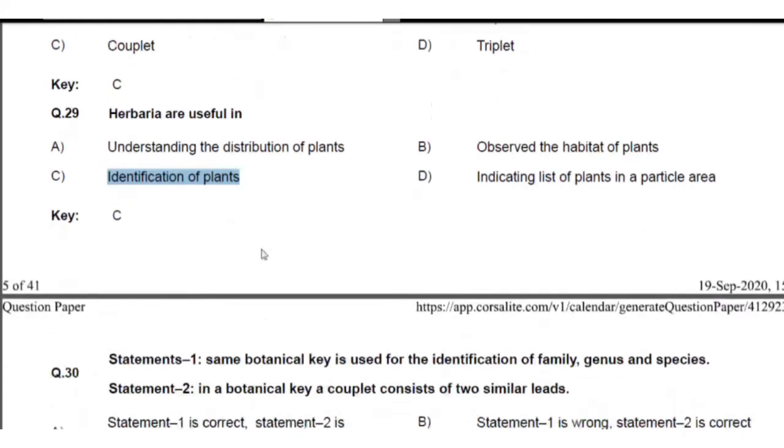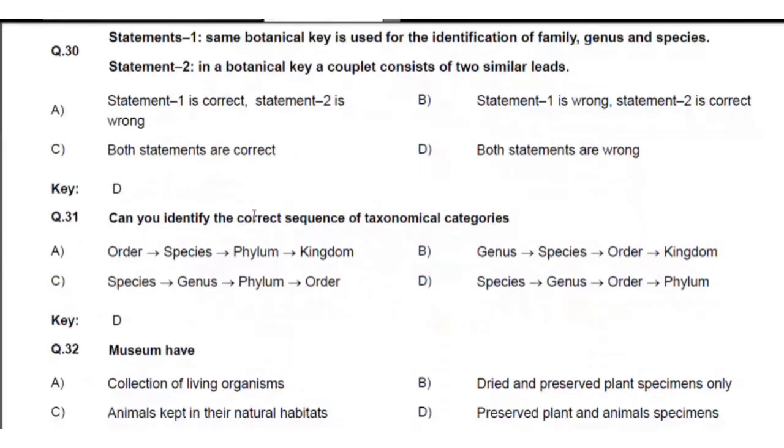So next, question number 30. The given statements. Statement 1: some botanical key is used for identification of a family, genus and species. Statement 2: in a botanical key, a couplet consists of two similar leads. Both given statements are wrong, because a botanical key is used for identification of a family, genus, species, not the key means. And a couplet in a key consists of not similar leads. Lead is related to that statement of the key. So that's why both are wrong statements.